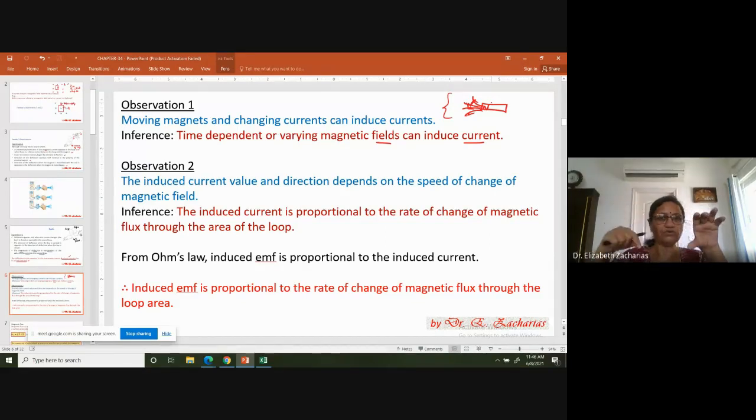Similarly, when you're closing the key in loop 2, you are increasing the current from 0 to a maximum, or the magnetic field is going from 0 to a maximum. When you're opening the key, the current goes from a maximum to 0, or the magnetic field goes from a maximum to 0 in loop 2. Whenever loop 1 senses a change in magnetic field, there is an induced EMF and an induced current. So that is your inference.